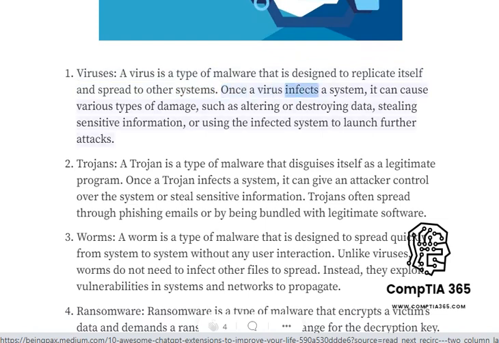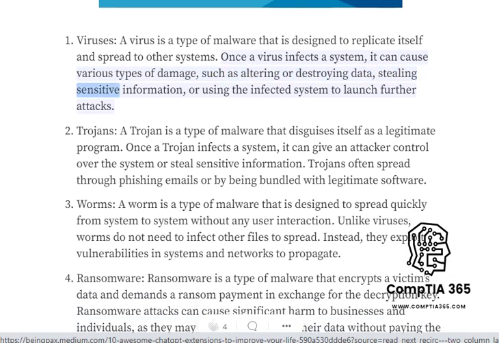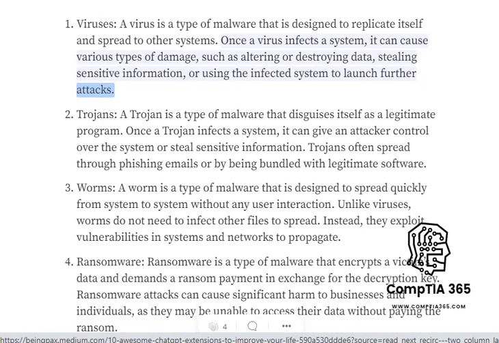Viruses. A virus is a type of malware that is designed to replicate itself and spread to other systems. Once a virus infects a system, it can cause various types of damage, such as altering or destroying data, stealing sensitive information, or using the infected system to launch further attacks.